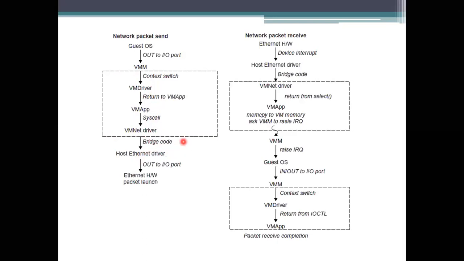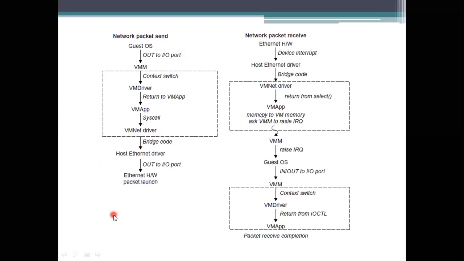See here, the VM driver you are choosing will be able to access the packets you are having, and it is also able to access the packets you are sending from the other one. So here is the sending phase, and here is the receiving phase. The guest operating system is sending the packets using the VMM, and then it takes the system calls to place the call to send the data, and it has a bridge code there.